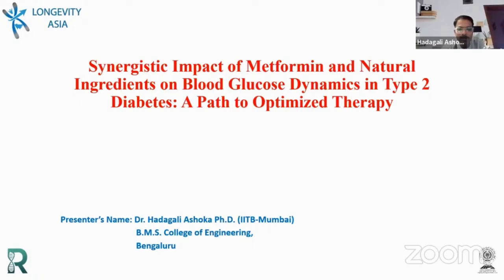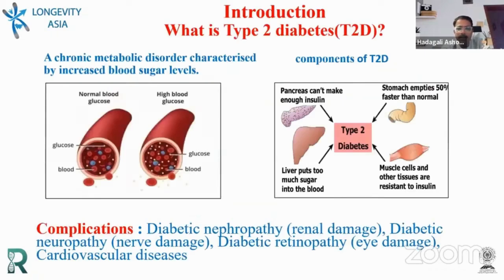So this is Ashok from BMS College of Engineering, Bangalore. I would like to share some of my research findings on type 2 diabetes. Nowadays we find a lot of people suffering from type 2 diabetes. The reasons are plenty. Maybe the lifestyle, the genetics, or various other reasons we could list why people develop type 2 diabetes. Basically, when we say type 2 diabetes, the individuals will have a raised glucose level in their blood compared to normal. And when we look at the components involved in type 2 diabetes, T2D, I call it T2D from now on.